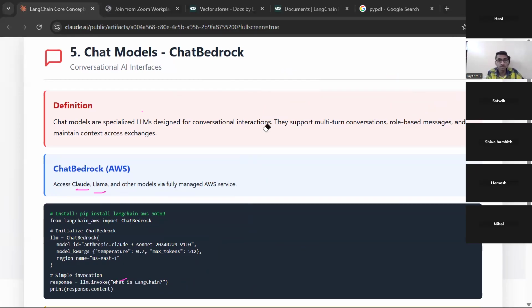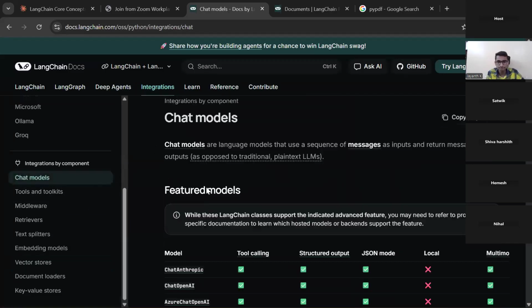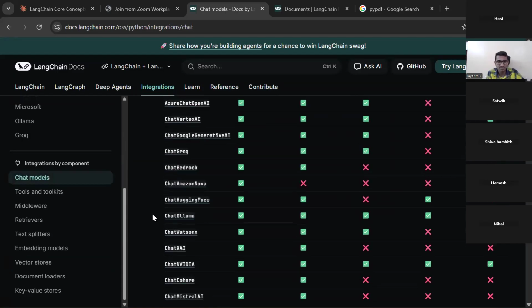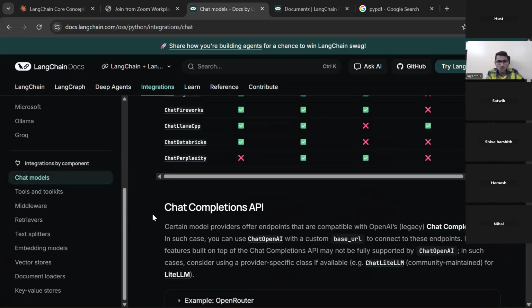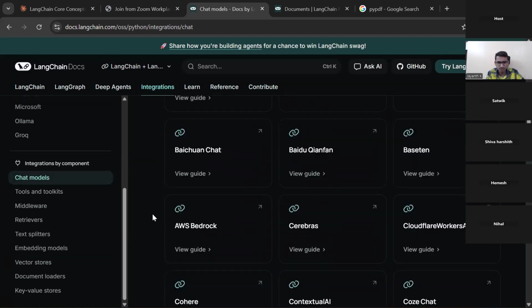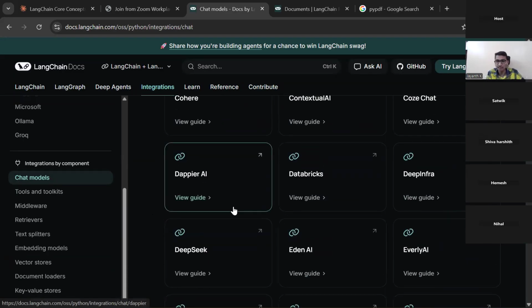So let me go through this as well. I will show you where it is present. I will not go into the depth. Chat models is there, and there are different models. See, ChatAnthropic, ChatOpenAI, everything is present here. And the chat completions API you can also use, and many more. These are all the integrations Langchain did for those of us who want to build agentic applications.